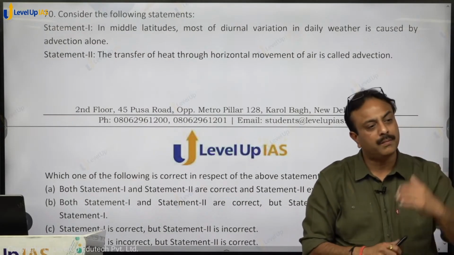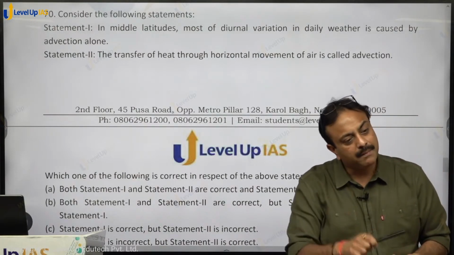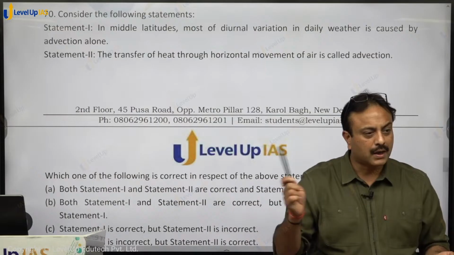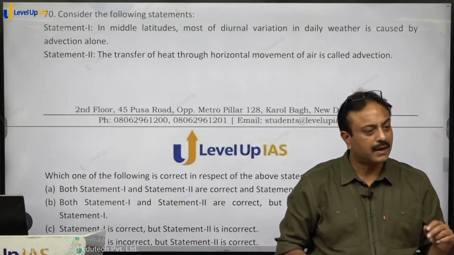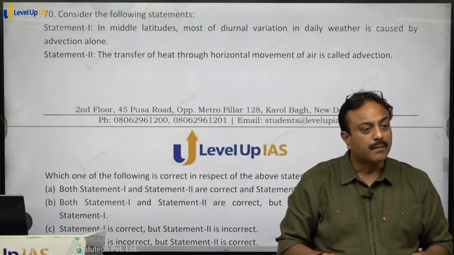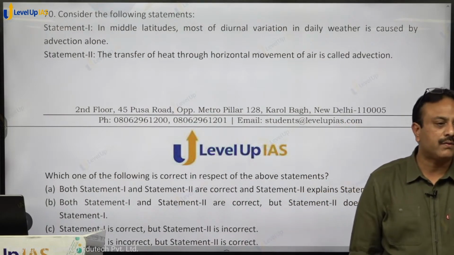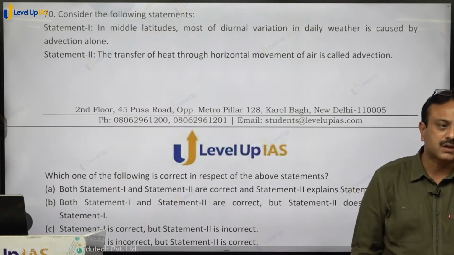That is horizontal movement of air. That is advection. In middle latitudes, if we talk about westerlies moving on the ground, that is also part of advection, because in middle latitudes the air masses dominate the weather phenomena in that particular region, and the movement of air masses comes under the process of advection.